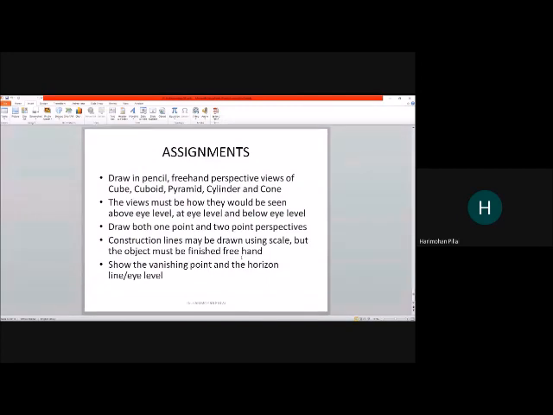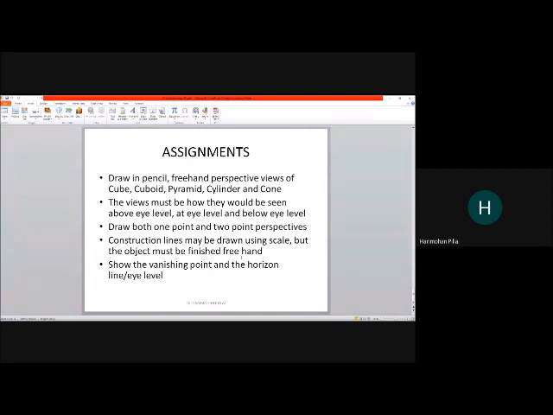So explore this. Do light construction lines and draw the final objects freehand. You can draw with a scale also, but do the final line freehand so that you get used to drawing freehand, and also do some shading. The view must show how the objects would be seen above eye level, at eye level, and below eye level. Draw both 1-point and 2-point perspectives. So a lot of work, but keep on practicing. Construction lines may be drawn using a scale, but the object must be finished freehand.